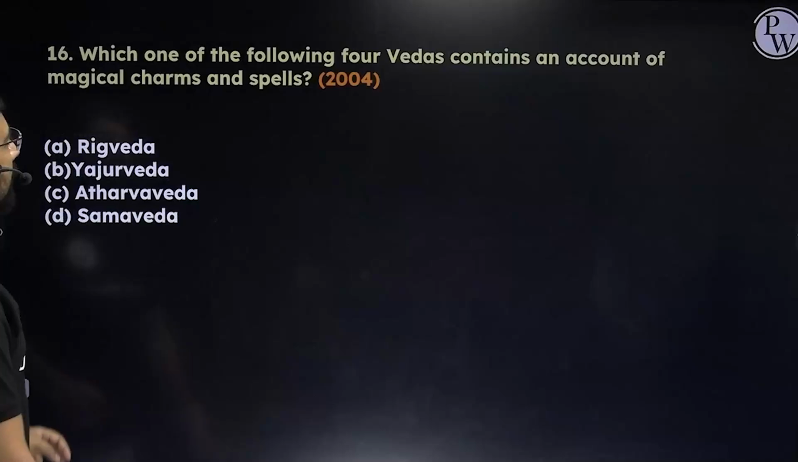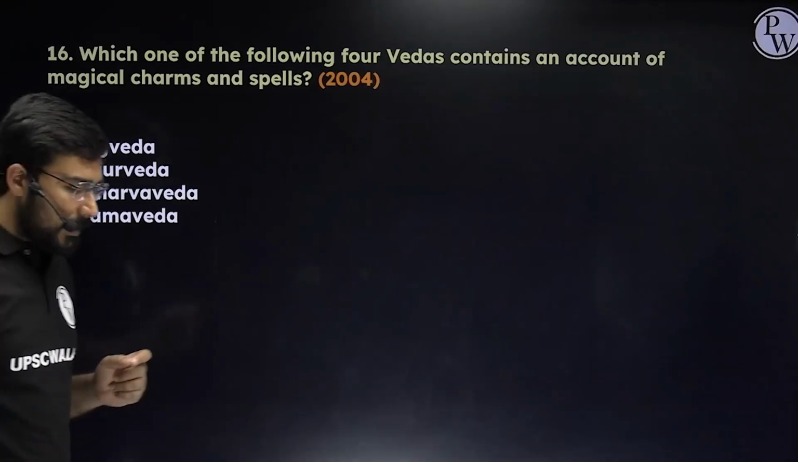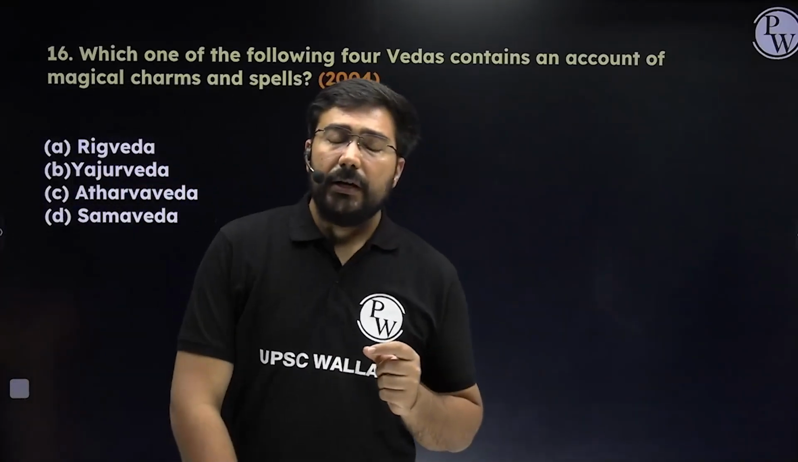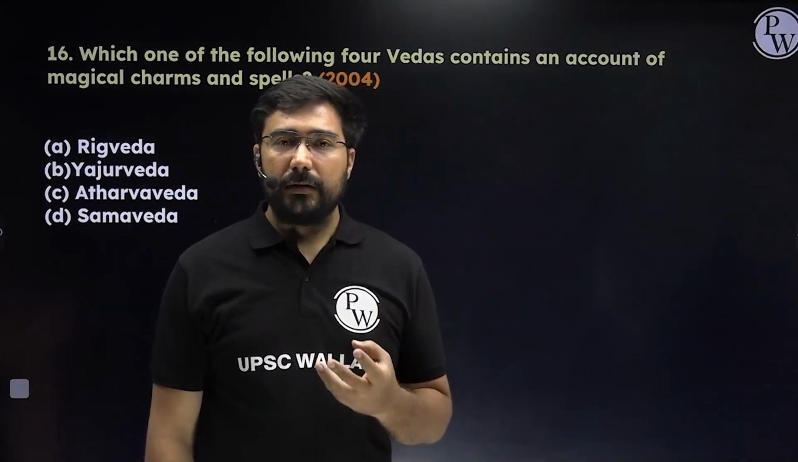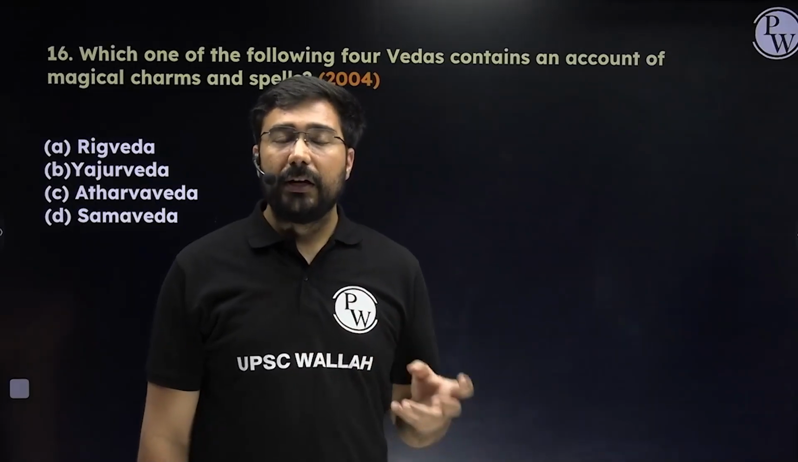Okay. Next, which one of the following four Vedas contains an account of magical charms and spells? Magical charms and spells means something which is more like some superstitions that we can call them. Like if by doing this something can be changed.